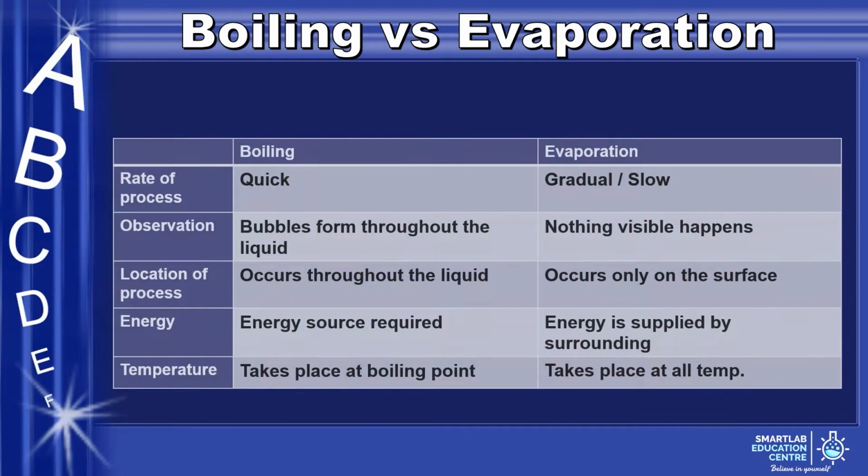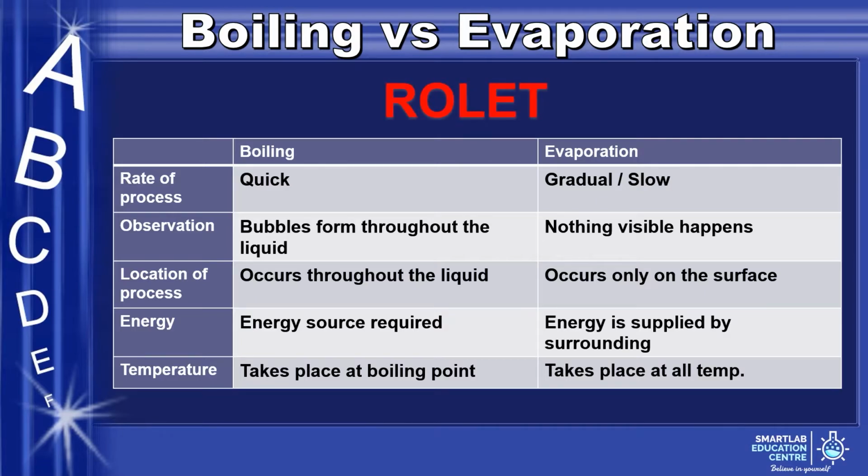Here is a table to summarize the differences between the two. Difficult to remember? Just remember ROLET. Rate of process, observation, location of process, energy, and temperature.